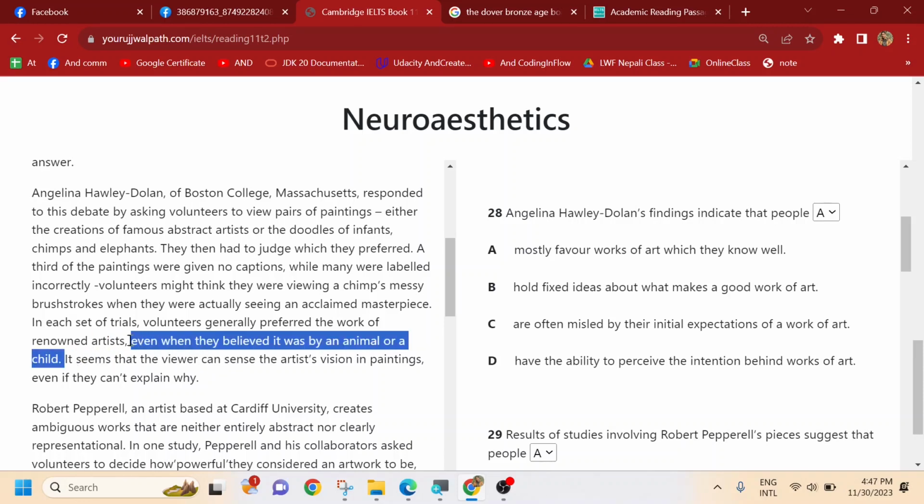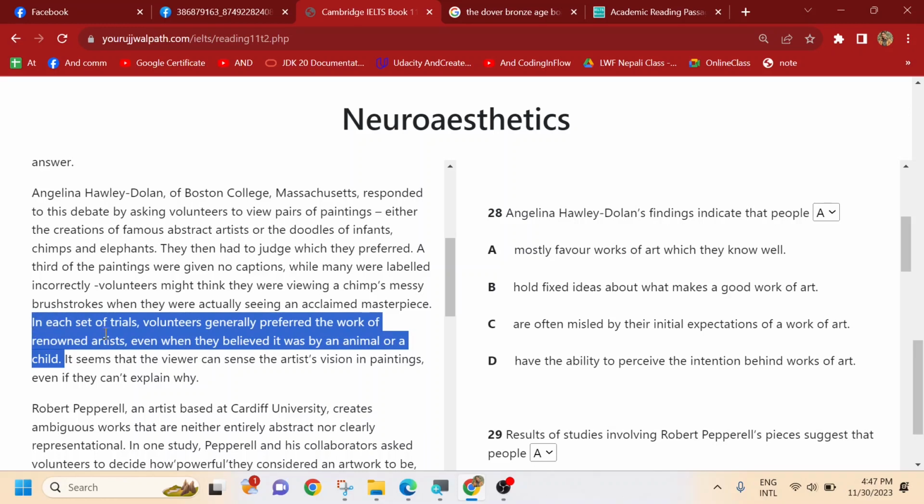So this line is a bit important over here. In each set of trials, volunteers generally preferred. So there were three categories of paintings, and the captions were changed: the expert paintings were labeled as doodles, the doodle paintings were given the names of great painters, and also there were no captions kind of thing also.